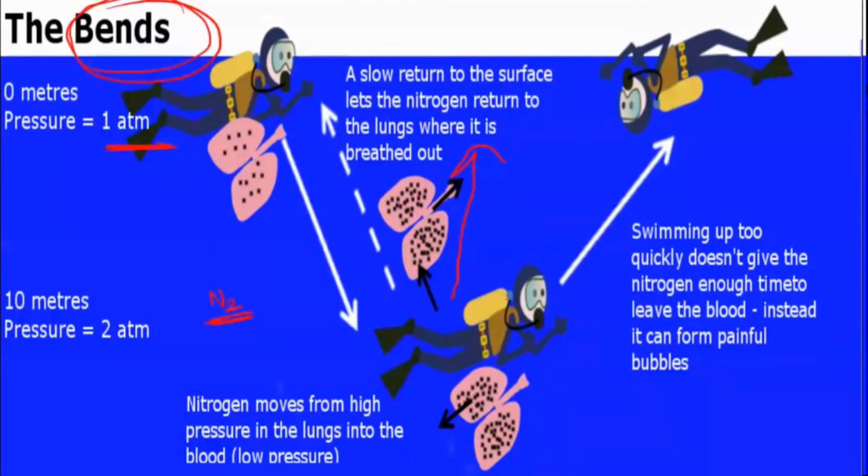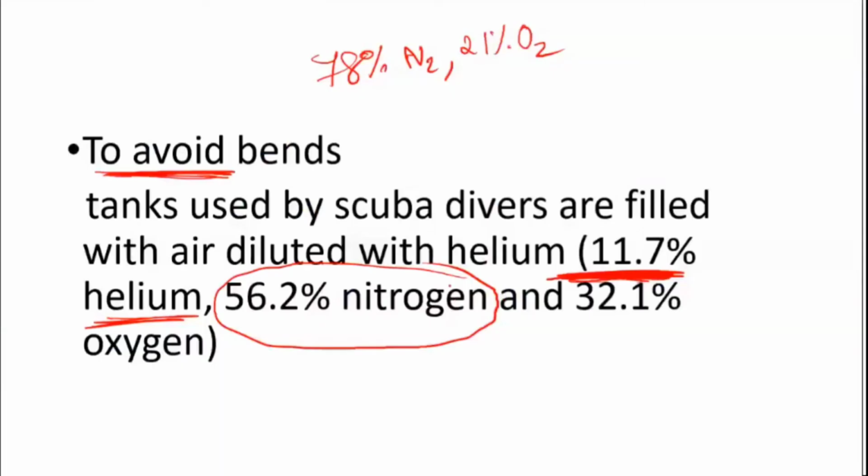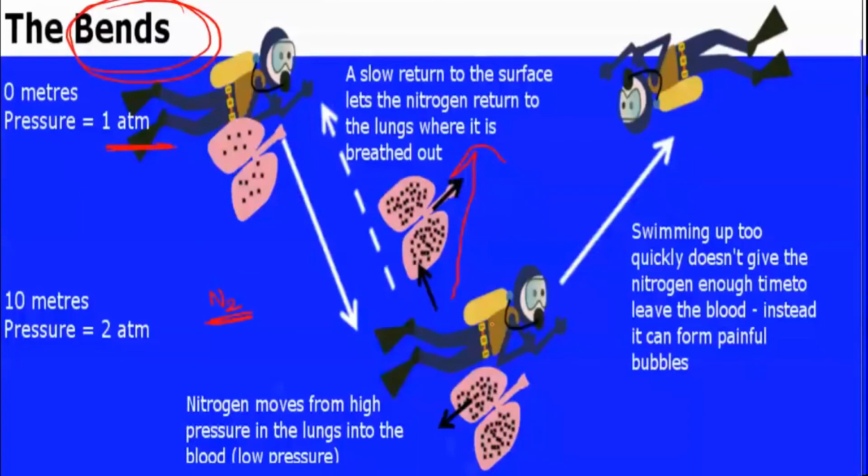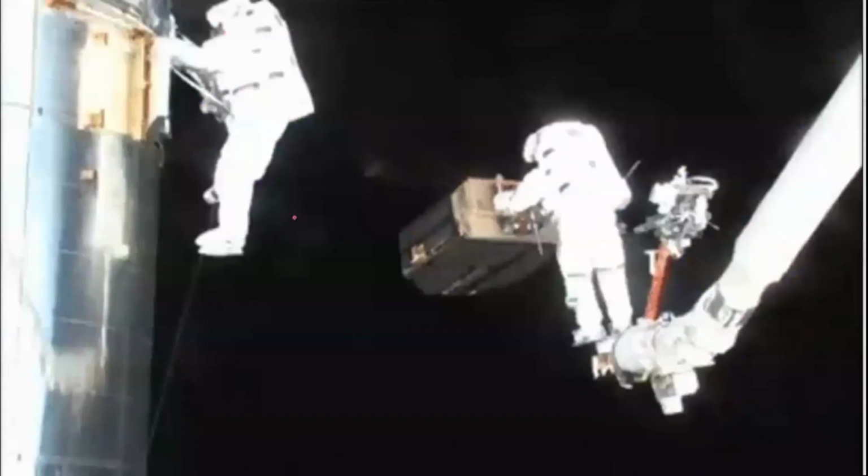We can avoid this bends condition if the container the divers take is diluted. The divers take a tank diluted with 11.7% of helium, this much of nitrogen, and then oxygen. This is even seen in astronauts. I gave you one example of scuba divers.